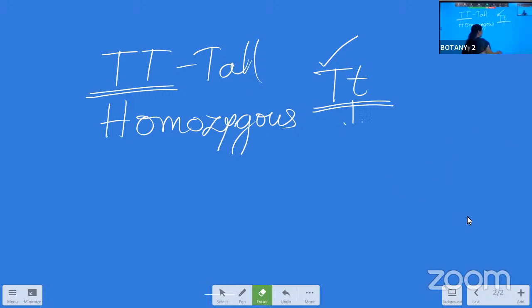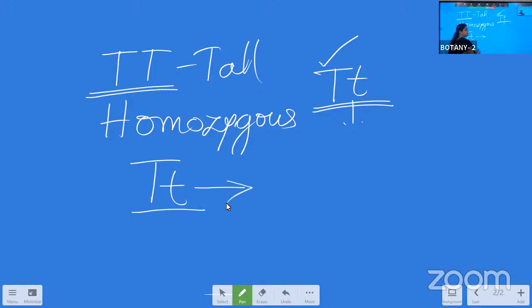That means when a dominant gene is there, and the recessive gene is also there in an organism, in the allelic representation, then it won't express the recessive character. It always expresses the dominant character. That's what we are saying. The character is dominant over this.